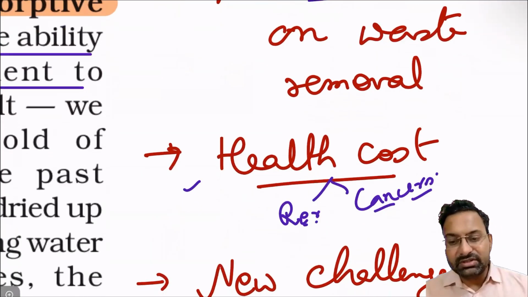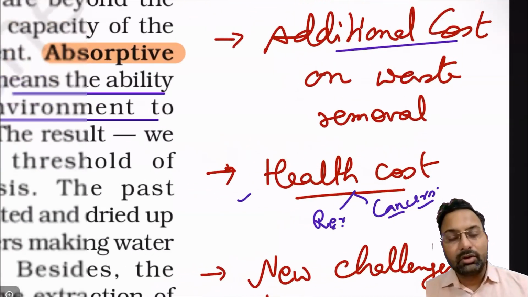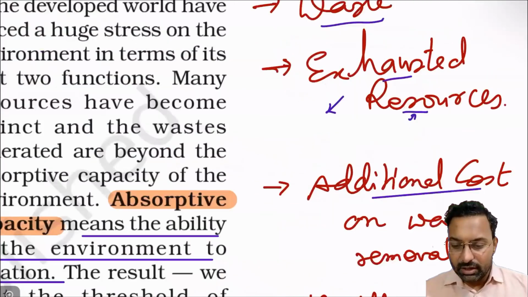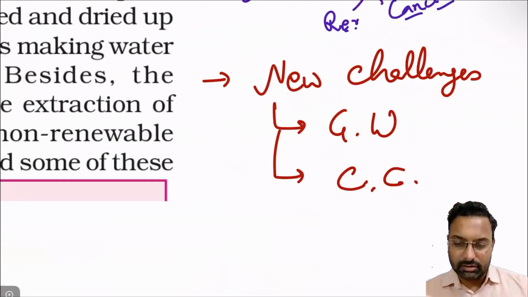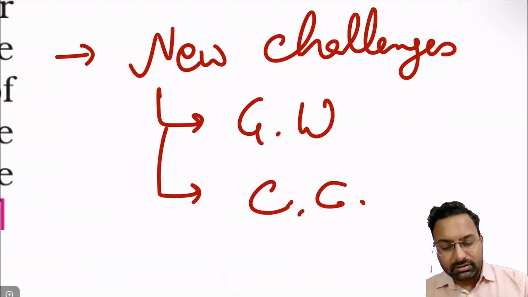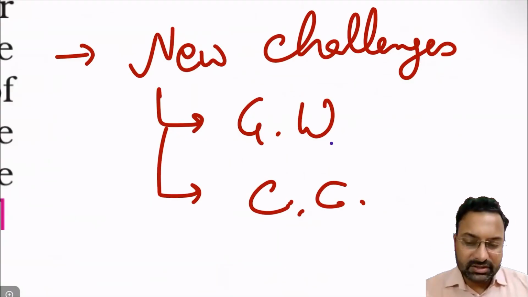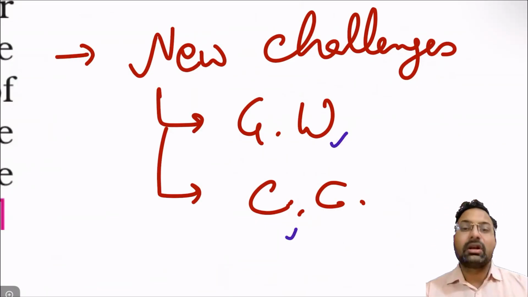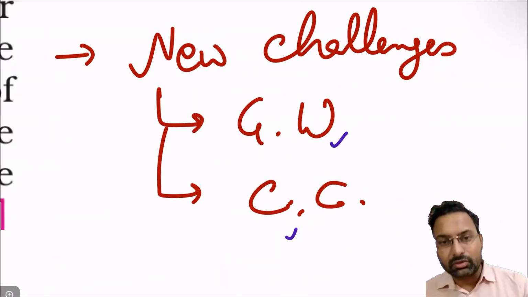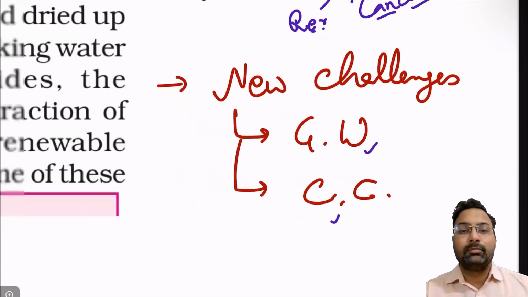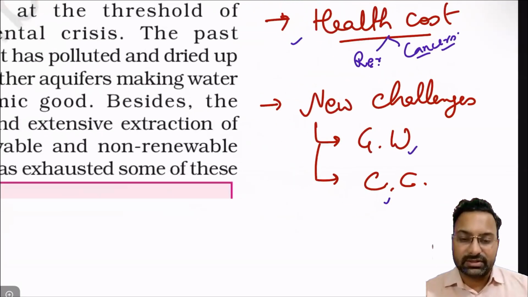So these are some of the challenges being faced by humanity because of environmental degradation. Now new challenges are also emerging, not only these previous ones, because of the degradation of the environment. First and foremost is global warming, which everyone knows, and climate change. The climate of the whole nation or the whole world is undergoing changes. These are the important challenges that today's environment is facing. Are you getting it?